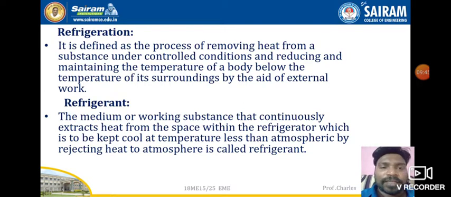For example, in a refrigerator there are different components like the compressor, condenser, expansion valve, and evaporator. If the refrigerant flows from the compressor to the condenser, from the condenser to the expansion valve and then to the evaporator, that path or flow is nothing but the refrigerating cycle. So these are the main terms: refrigeration, refrigerant, refrigerating cycle, refrigerating effect, and refrigerator. We need to understand these before moving on to the working principle of the refrigerator.